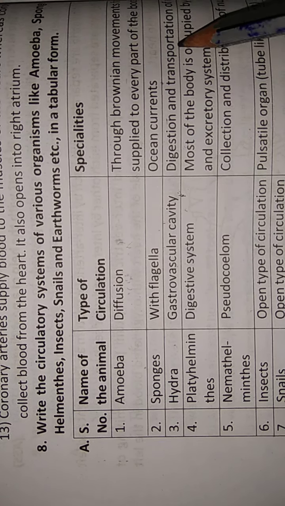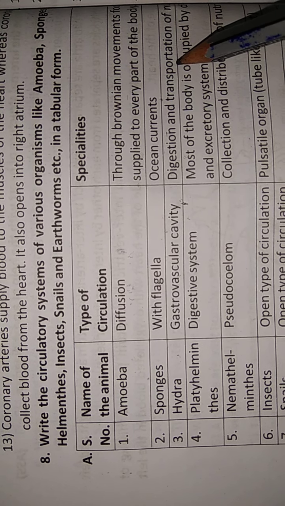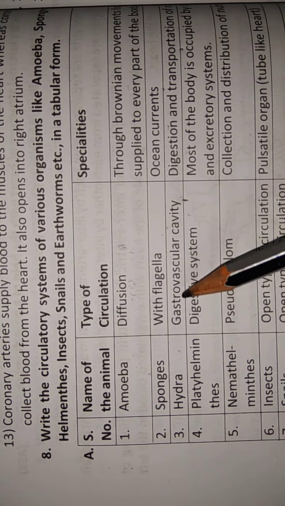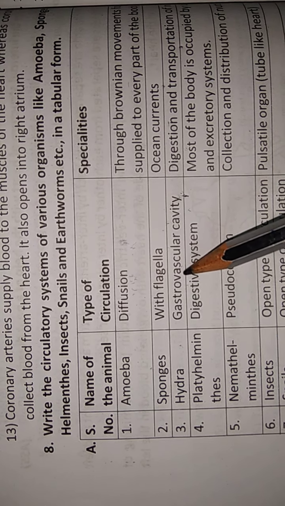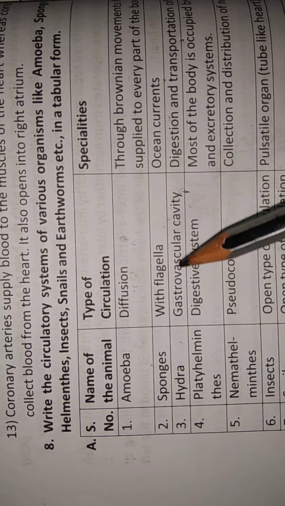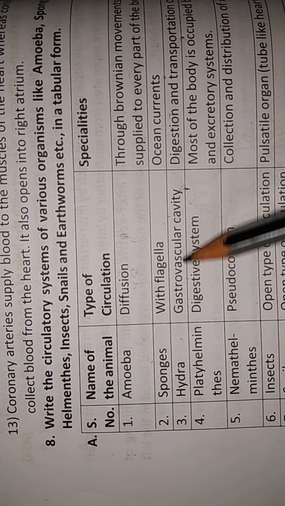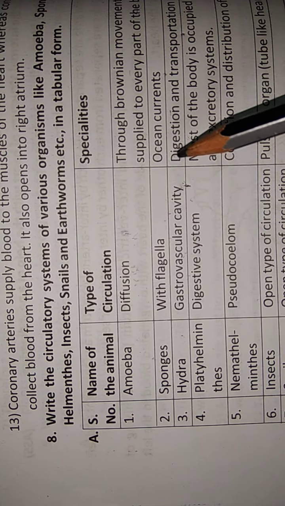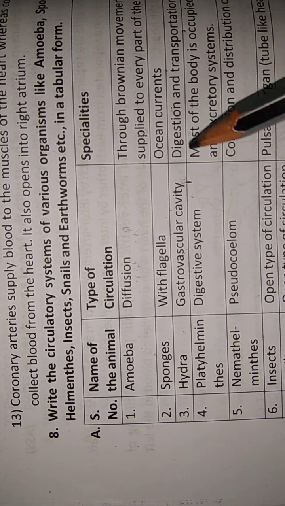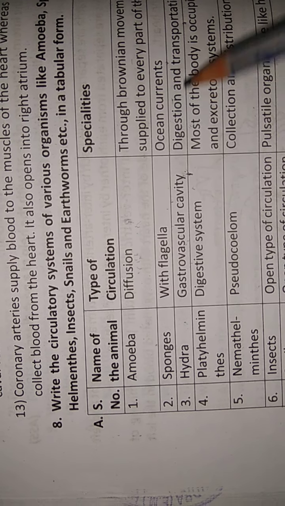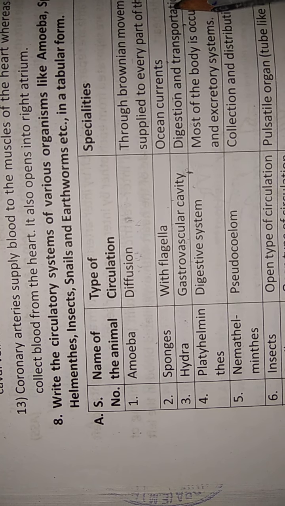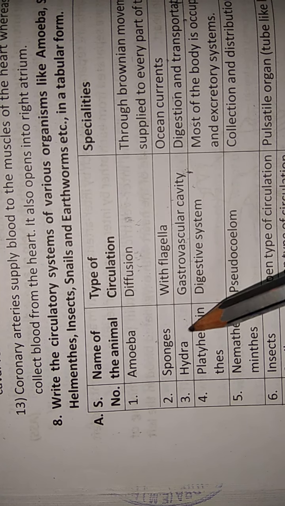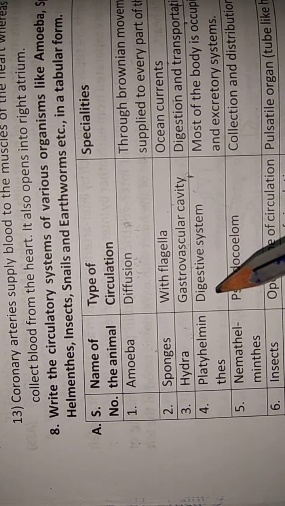When compared to the sponges, they have a better circulatory system. This is about Hydra, or cnidarians.